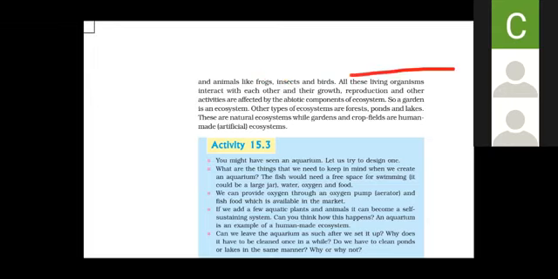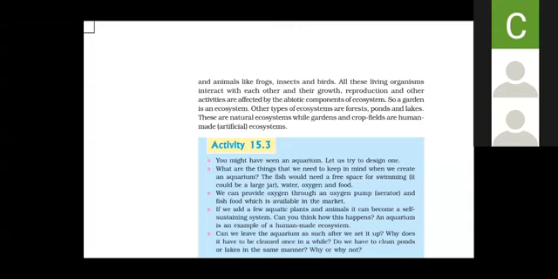All these living organisms interact with each other, and their growth, reproduction, and other activities are affected by the abiotic components of the ecosystem. Children, in the case of fishes, they breed especially in the monsoon. At that time, the breeding process is enhanced in aquatic organisms, right?